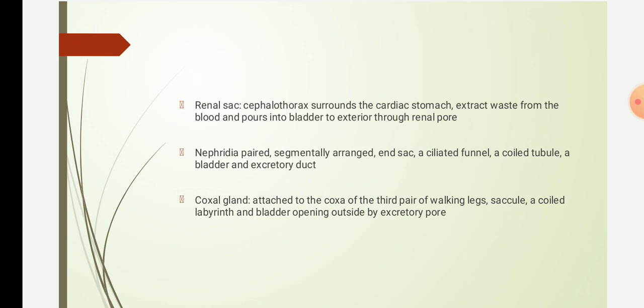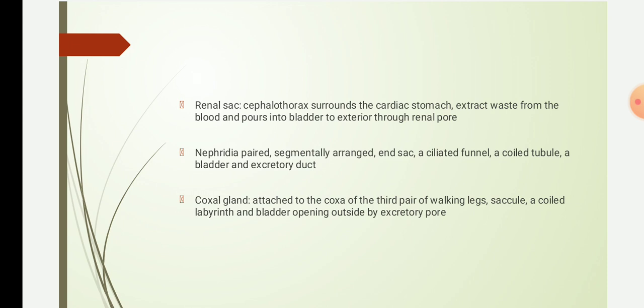The next type of excretory organ is the nephridia, which is basically found in Peripatus, an onychophoran member, and also in some members of Arthropoda. Here the nephridia are paired and segmentally arranged, so each segment carries a pair of nephridia corresponding to the pair of legs.